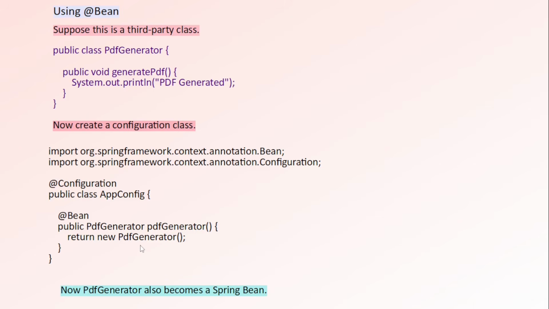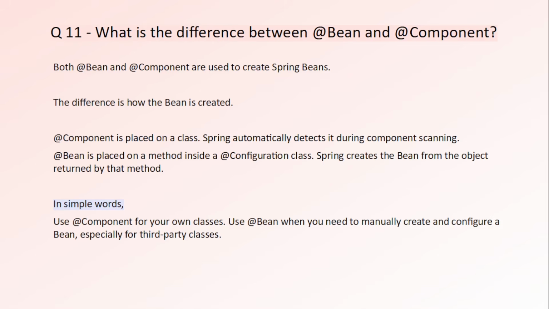Here Spring calls this method during application startup and the returned object becomes a Spring Bean. So here you decide how the object is created and Spring manages it afterward. So a simple way to remember this is component annotation is for automatic bean creation and bean annotation is for manual bean creation inside a configuration class.